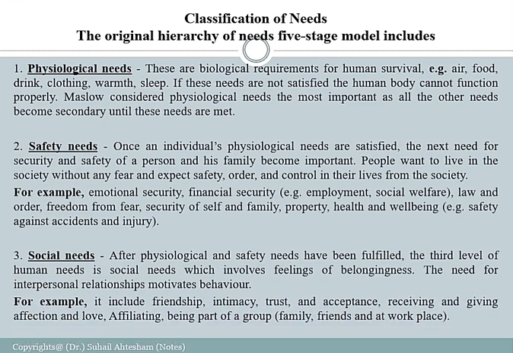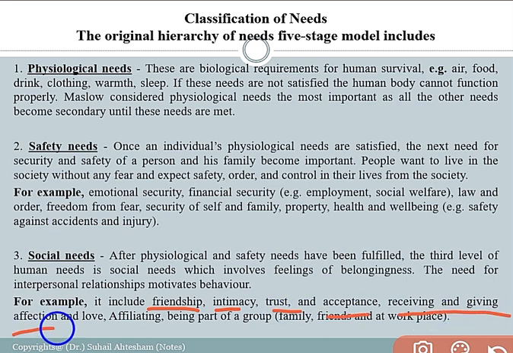Like for example, I will explain you that for example, it includes friendship, right? Relationship in friendship, intimacy, trust, acceptance, receiving and giving affection and love, affiliation, being part of groups, right? Groups like the internal groups, it is said to be the family groups.